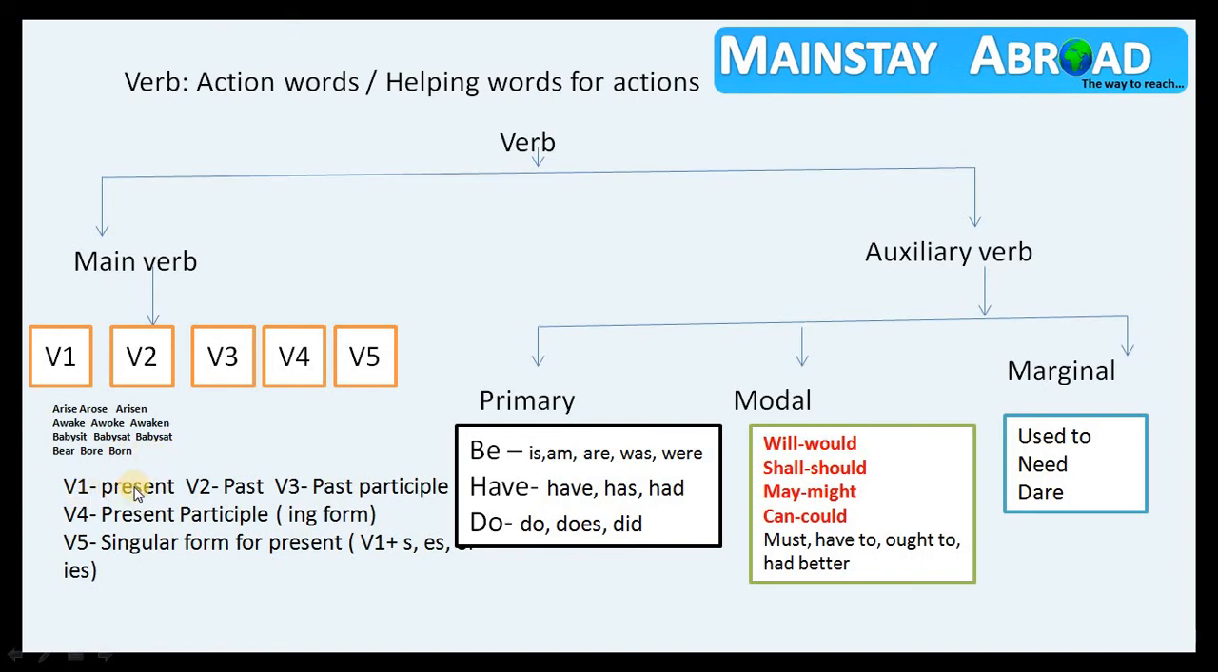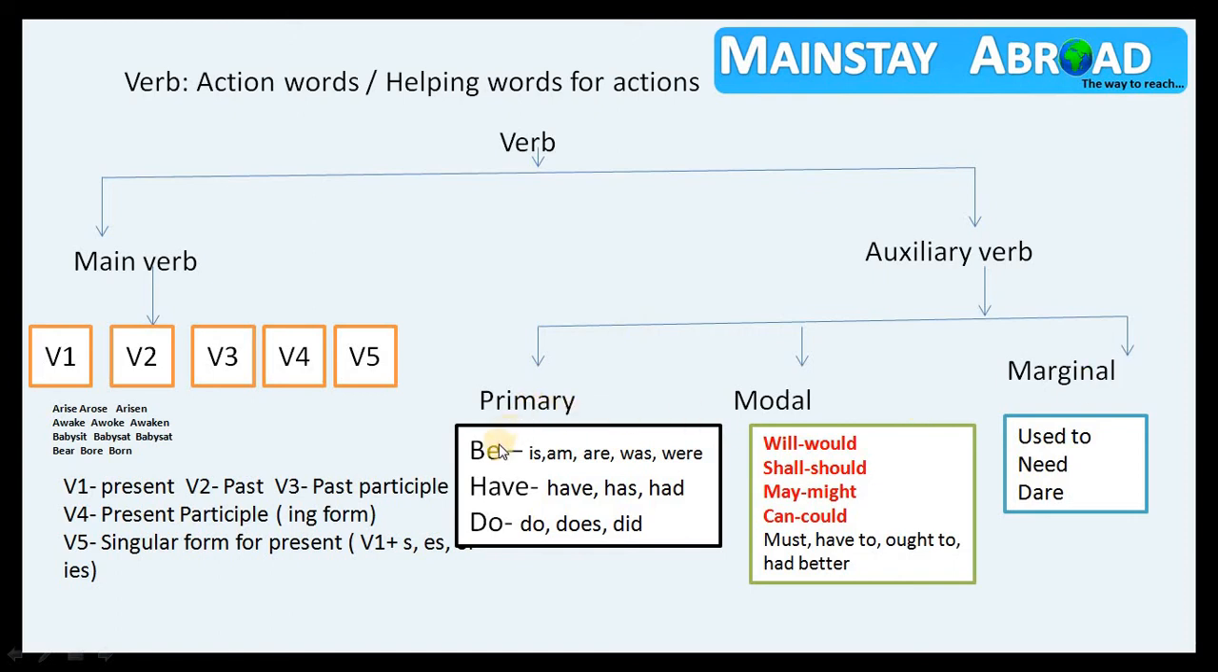So here, V1 means present verb, V2 past, V3 past participle, V4 present participle, means the ing form, and V5 means the singular verb form. When you put s with V1, that becomes V5. Like he goes, she meets, he tells. And next, let's focus on auxiliary verb form. Here primary auxiliary, modal auxiliary, and marginal auxiliary are available, as auxiliary verbs are divided into three sections.